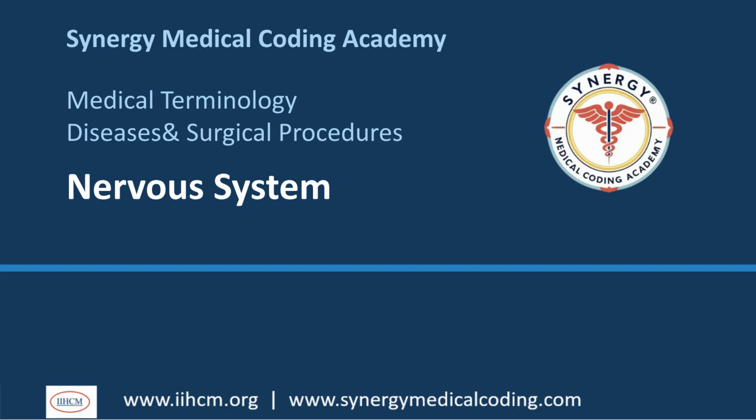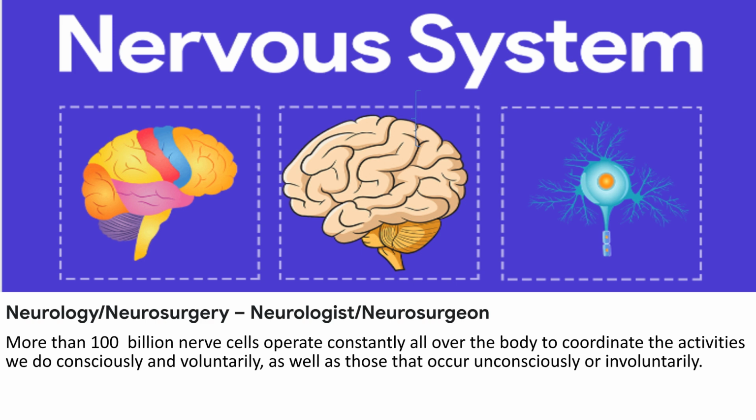Welcome to this video on the nervous system, covering medical terminology, diseases, and surgical procedures related to this vital system. Neurology and neurosurgery deal with the nervous system, which coordinates conscious and involuntary activities through over 100 billion nerve cells.